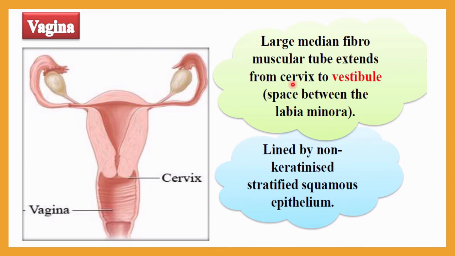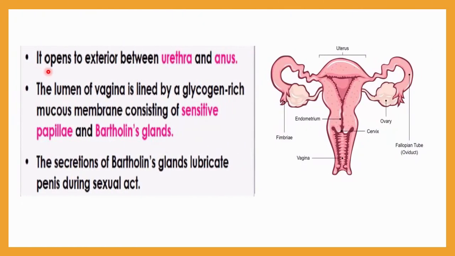Let me repeat the definition of the vagina. It is a large median fibromuscular tube extending from the cervix to the vestibule, and the vestibule is the space between the labia minora. It is lined by non-keratinized stratified squamous epithelium. Be very clear about this structure. The vagina opens to the exterior between the urethra and the anus.